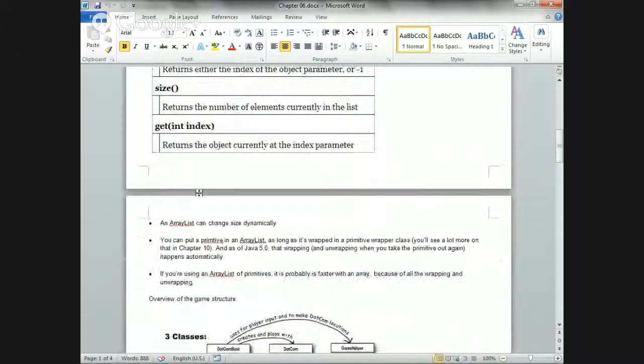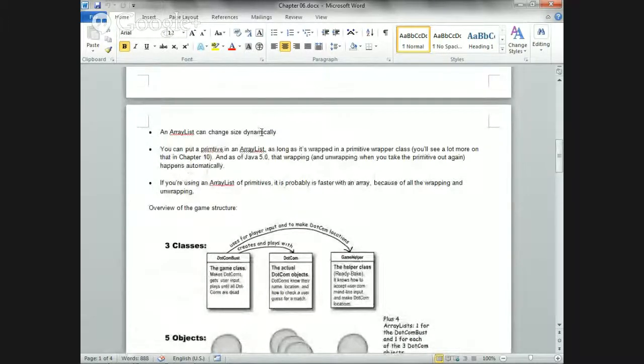Okay, we did the ArrayList already. ArrayList can change dynamically. That means you can change it. You can remove one and add one. That's what's just cool about it.